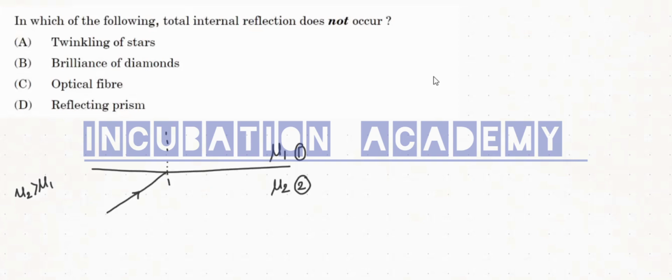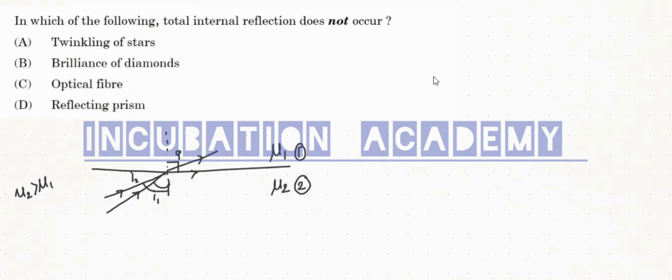So this is the angle of incidence. Now if you increase the angle of incidence, then at a particular value of the angle of incidence you will see the refracted ray makes an angle of 90 degrees with the normal. If I say this is my i2, the angle of refraction is 90 degrees.